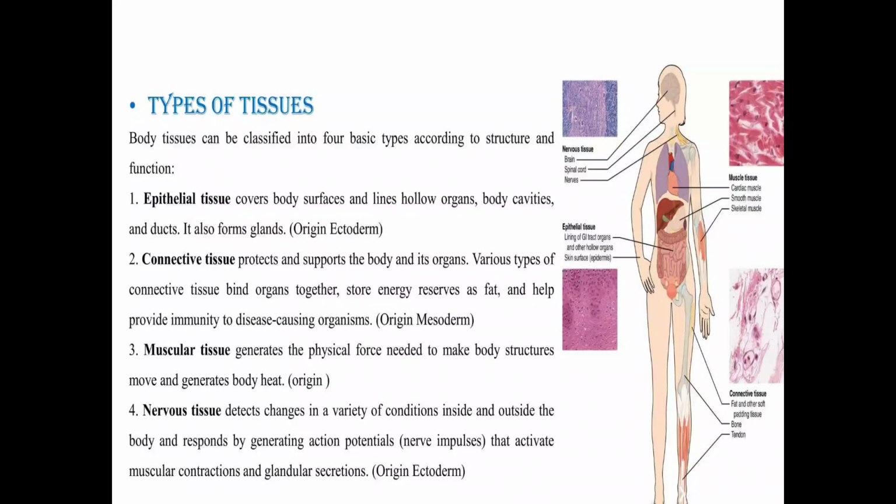This means nervous tissue is a specific type of tissue that detects changes outside or inside the body and generates a response with the help of action potentials, which activate muscle contractions and force the glands to secrete, so they maintain homeostasis in the body. So this is nervous tissue.